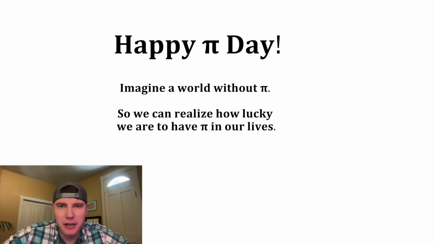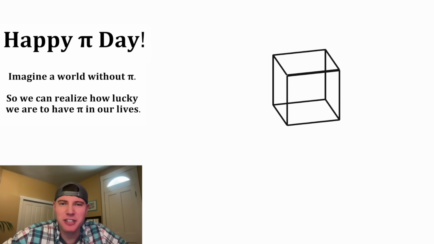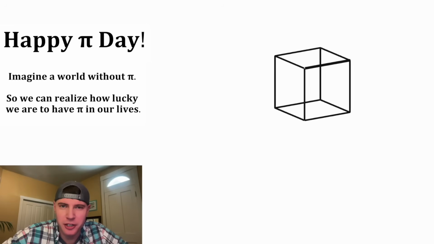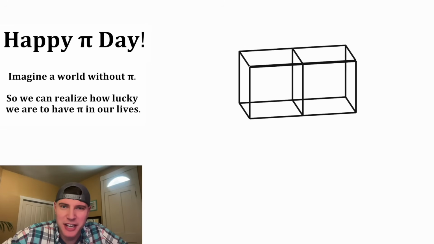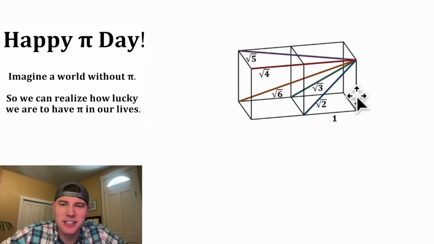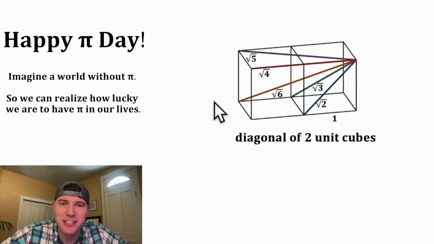First, let's go back in time a couple thousand years before pi was ever created. In this scenario, ancient civilizations were fascinated with unit cubes. That's cubes with a side length of 1. And one thing they love to do is put the cubes next to each other and measure the various diagonals. When you look at these different lengths, the sides and the diagonals, you end up with square root of 1, square root of 2, square root of 3, square root of 4, square root of 5, and square root of 6. This ancient civilization was fascinated with the length of the diagonal of the two adjacent unit cubes.